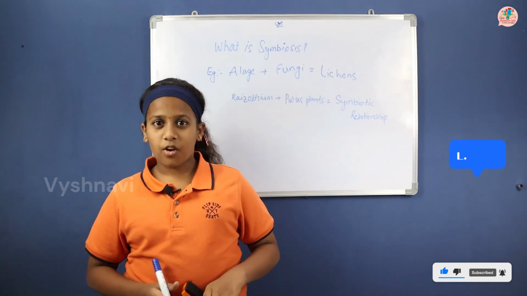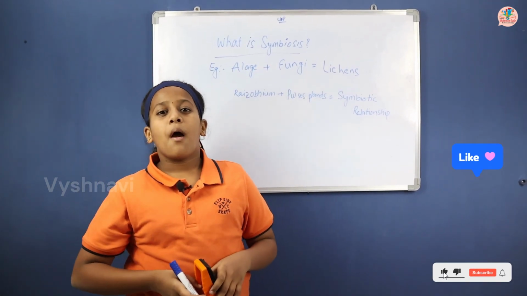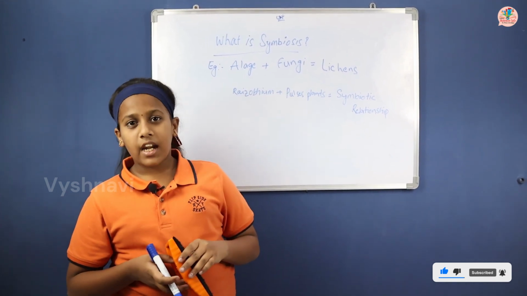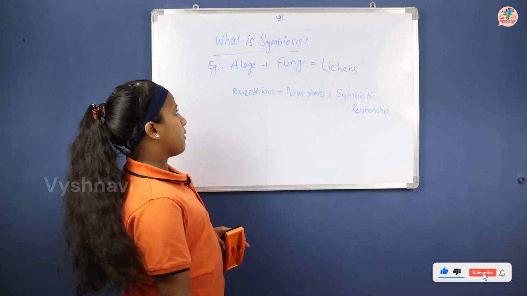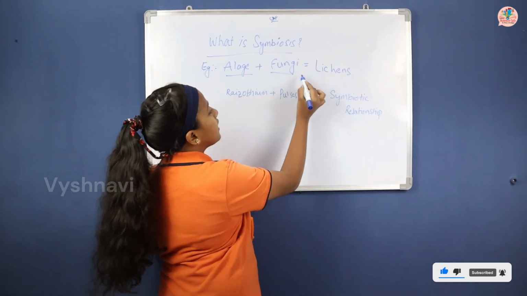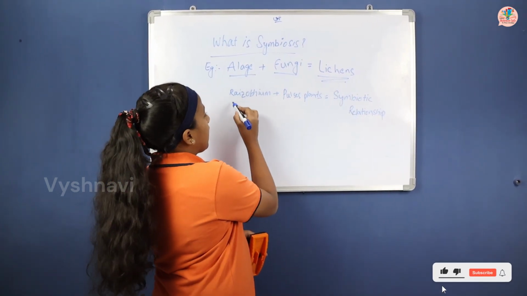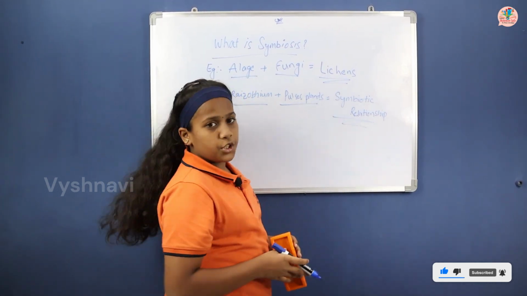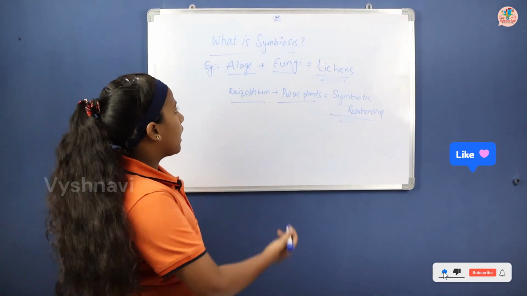Today we are discussing the topic of what is symbiosis from the subject of biology. What is symbiosis? I will explain with an example. Algae plus fungi is equal to lichens. And another example, rhizobium plus pulses plants is equal to a symbiotic relationship. Okay, first we will take the first example only.